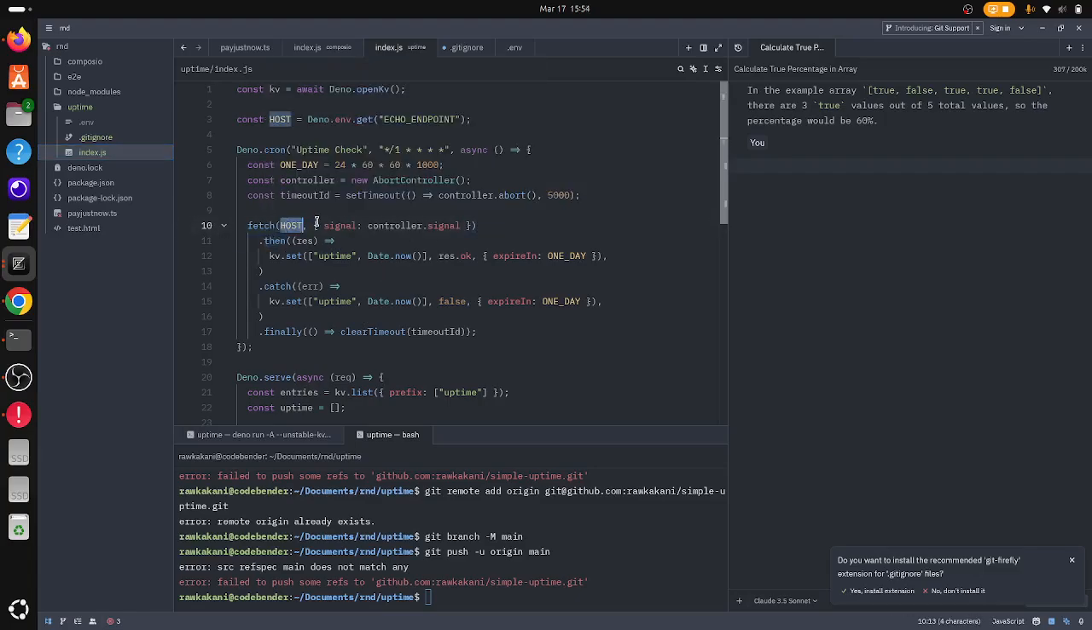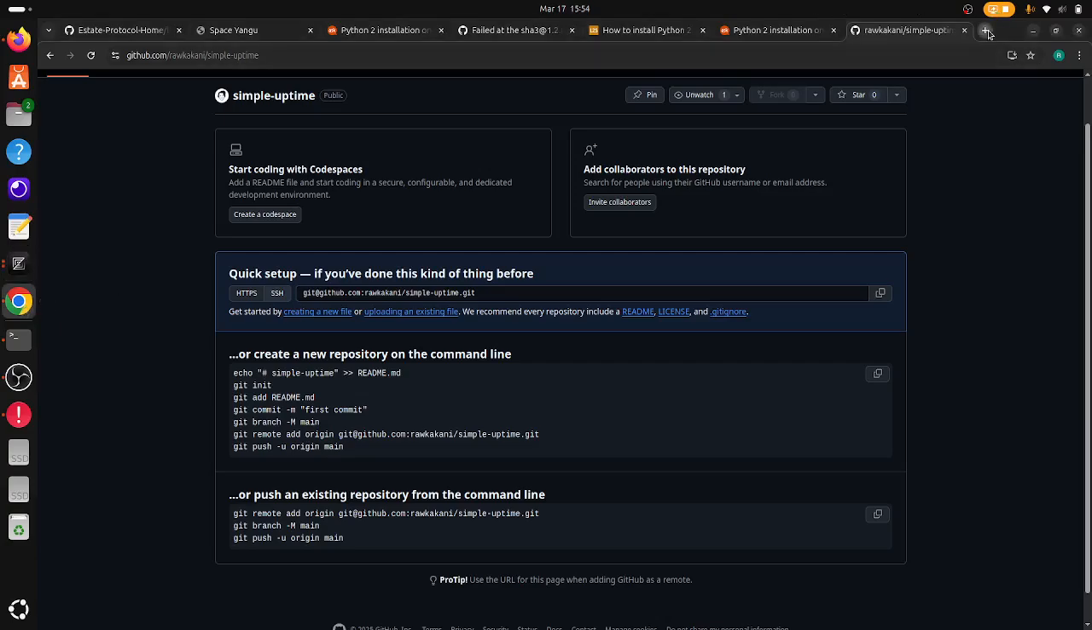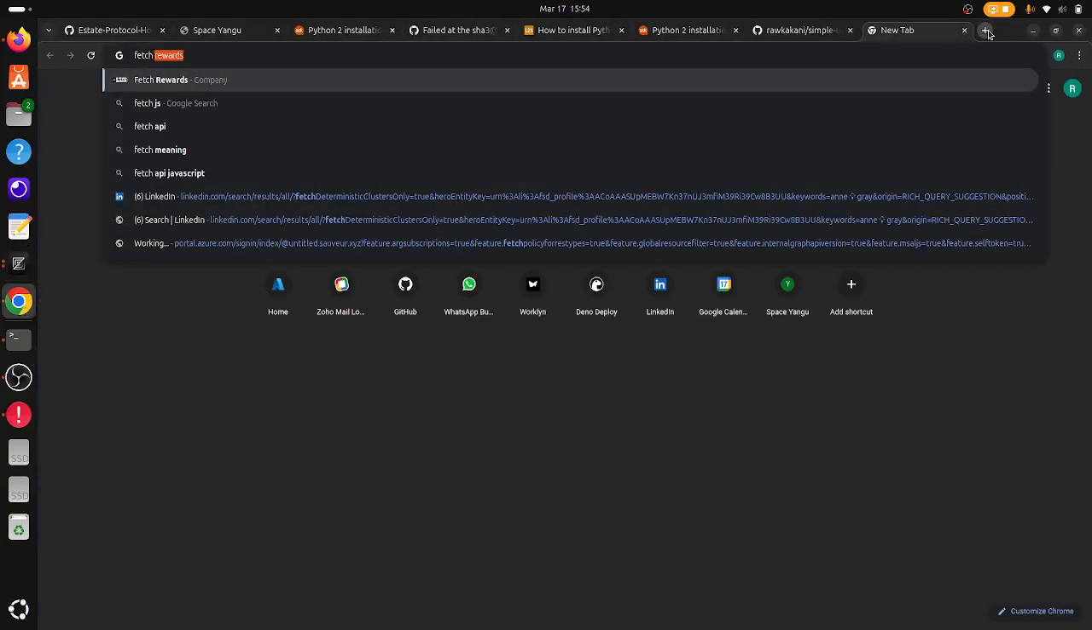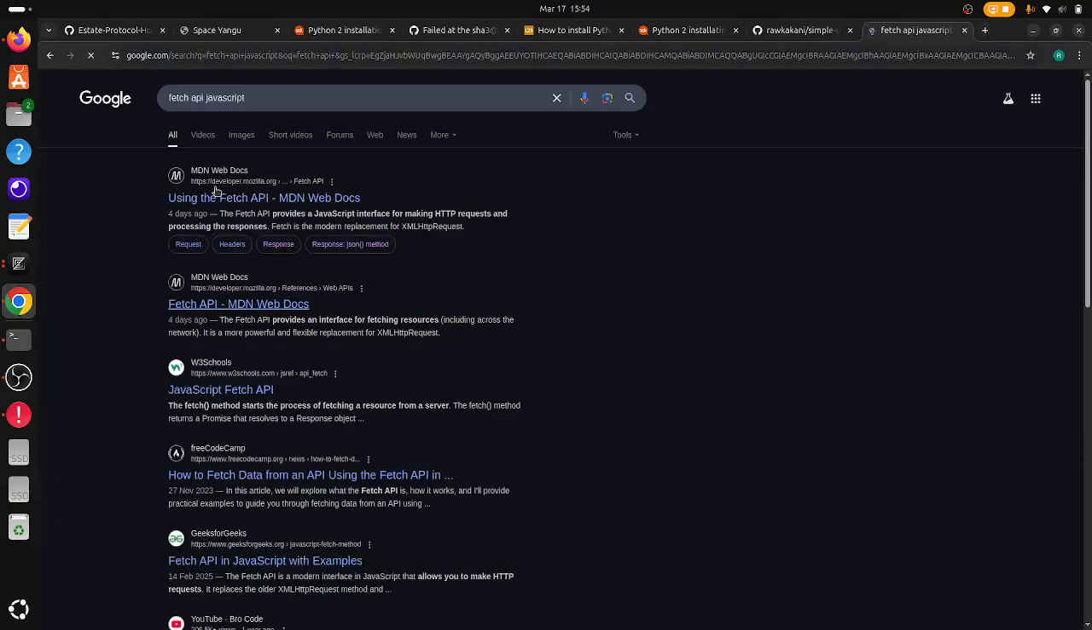cool. So the host, I create an object. In the fetch object, I would show you the, what do you call this now? I will show you the API documentation, but I guess I can do that. What's this? I don't know what this is. Let me just get the fetch documentation here. Fetch API, JavaScript.